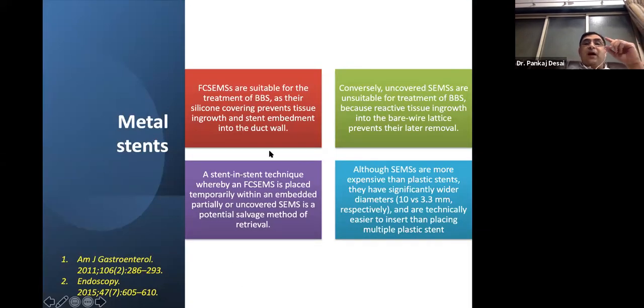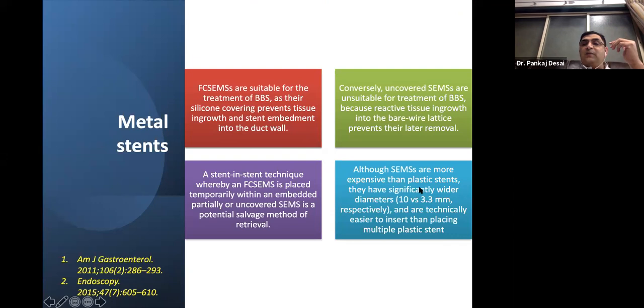Fully covered SEMS are now suitable for the treatment of strictures, as they have a silicone covering which prevents tissue ingrowth and stent embedment. If the uncovered stents are used by mistake, then there is a reactive tissue ingrowth and it is very difficult to remove them. So you have to use a stent-in-stent technique, putting in a fully covered stent inside the uncovered stent, and then you can remove both the stents after 3 to 6 months.